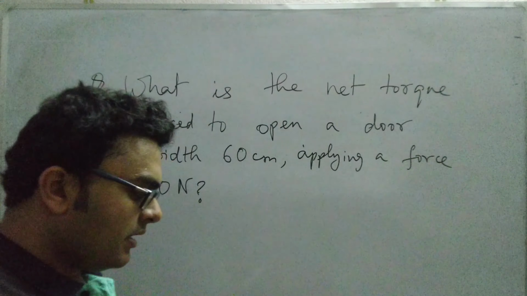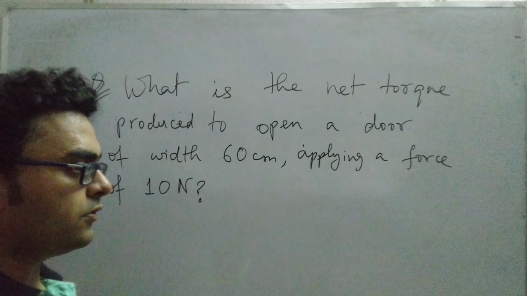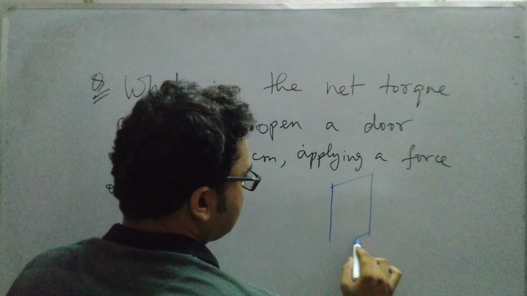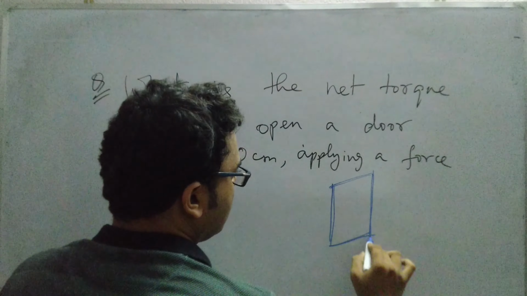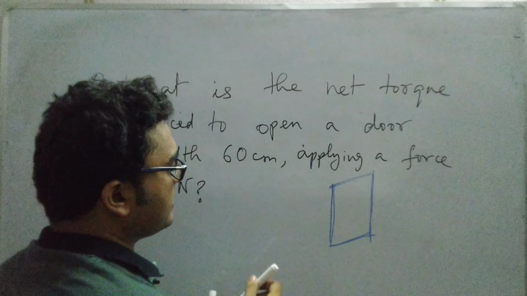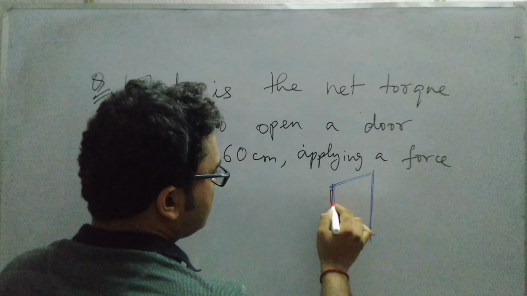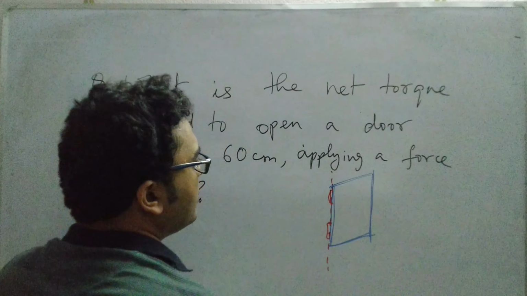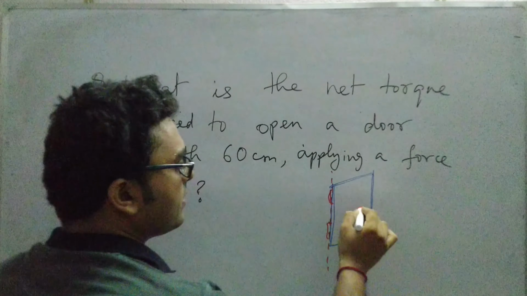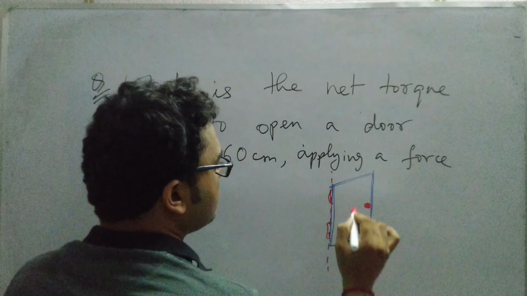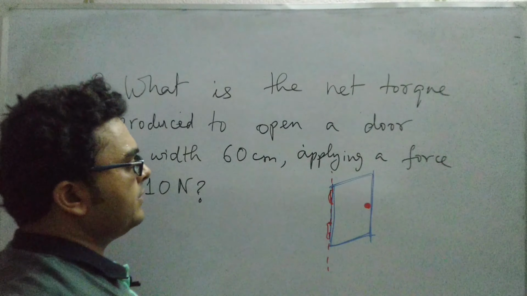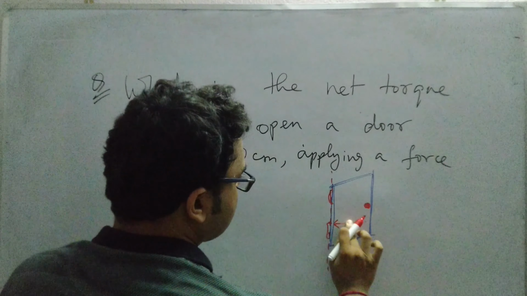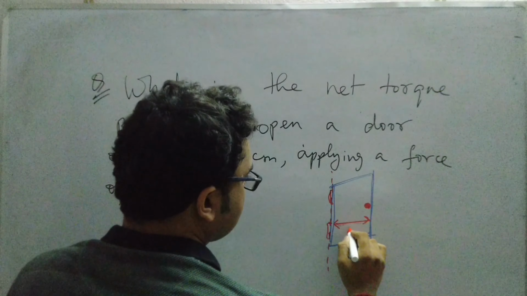Now see, if we consider a door, and this door is being pivoted at this point, at this hinge. So these are the hinges. This is the axis of rotation, and this is the handle of the door, and it is said that the door is 60 centimeter in width.